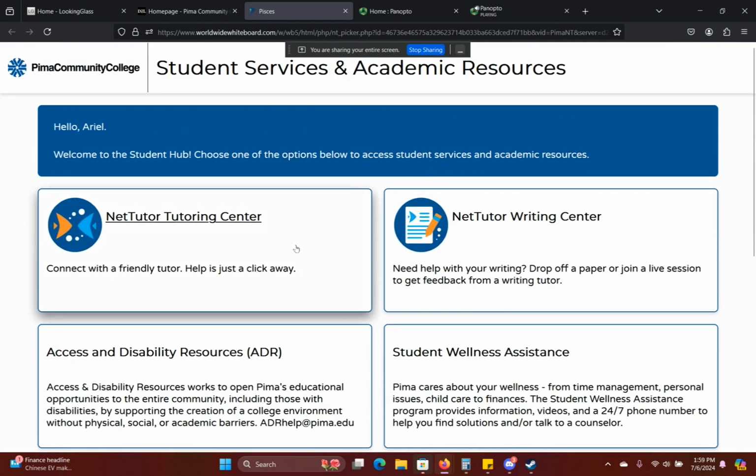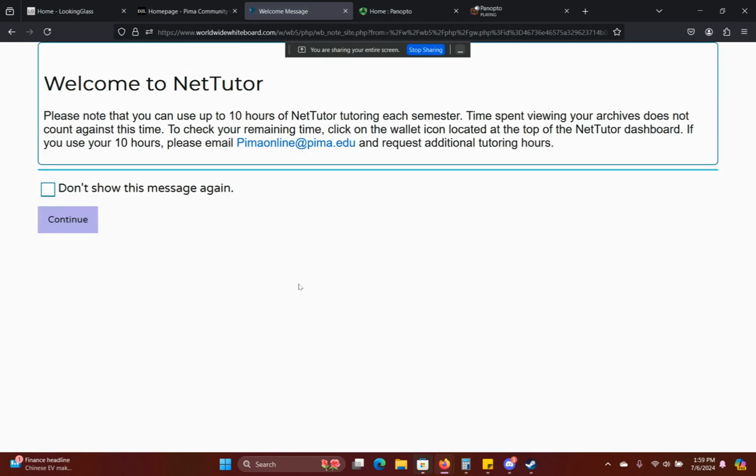Scrolling back up to the top, we're going to go ahead and click the Net Tutoring Center. And this screen will basically welcome you to Net Tutor and give you a basis of how many hours you will use within a semester to use Net Tutor. It will say 10 hours maximum. In case you go over that time, you can definitely email PimaOnline at pima.edu to request additional tutoring hours. There is no additional charge that I know of. So if you need any extra hours throughout the quarter to use this service, you can. So I'm going to go ahead and click continue.